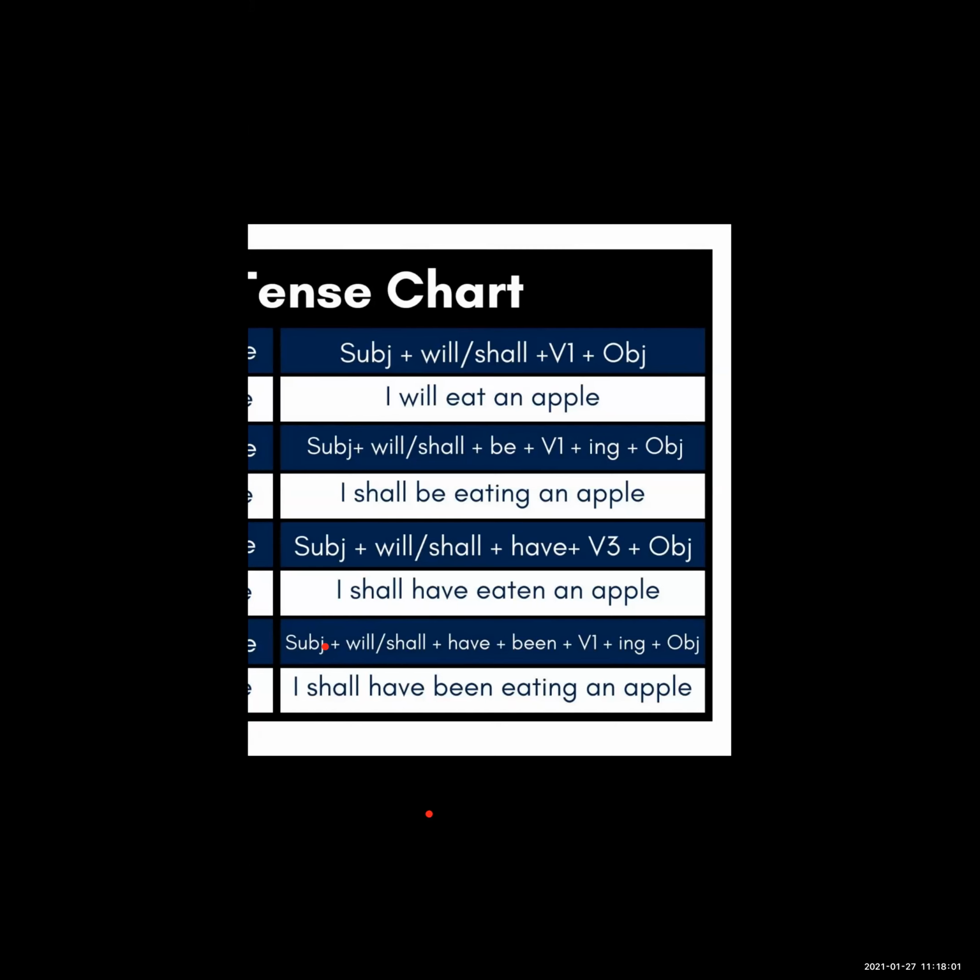In simple present tense we use V1. In simple past tense we use V2, and in simple future tense again we use V1. Now helping verbs change in all the tense forms: present, past and future.